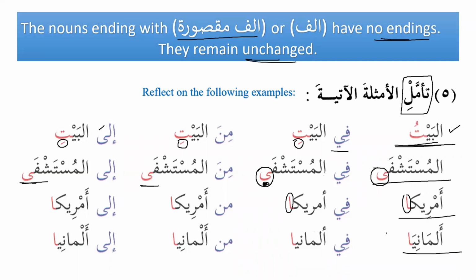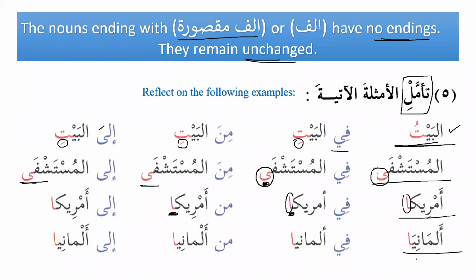It can be mansub or majroor for a reason. So now we know that it is majroor because of fi. So when we say fi America, can you put kasra over here? Of course not. Why not? Because it's not possible, because we can't put kasra under alif because it will be unchanged. Excellent. So we say fi America, min America, and ila America.